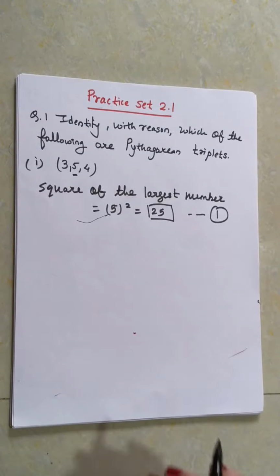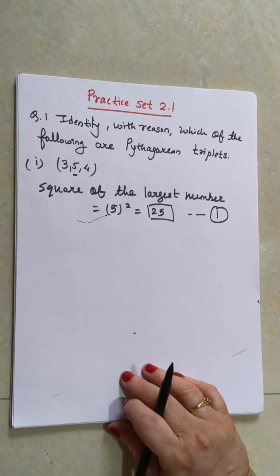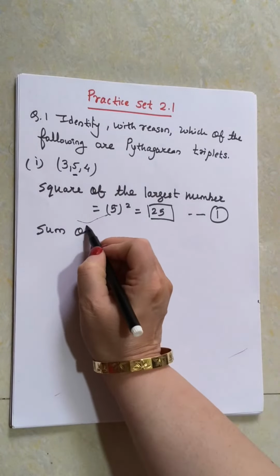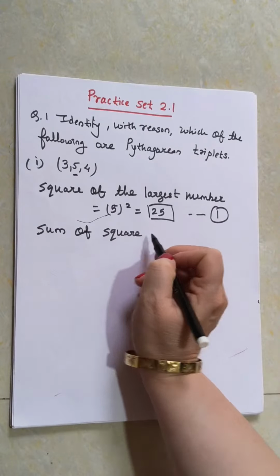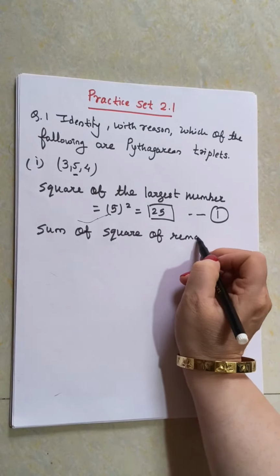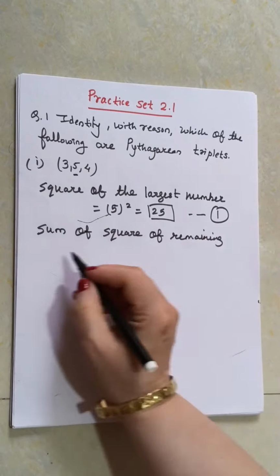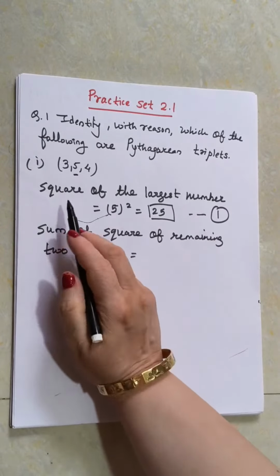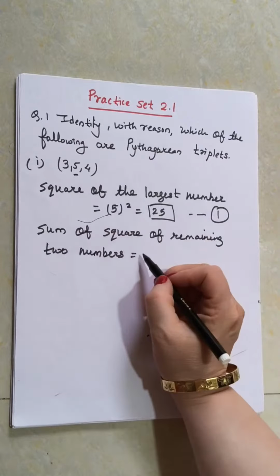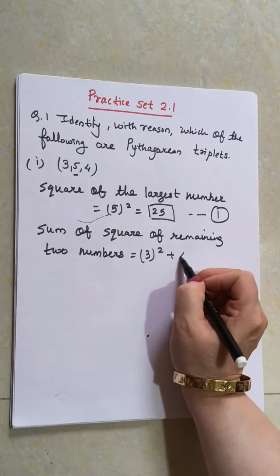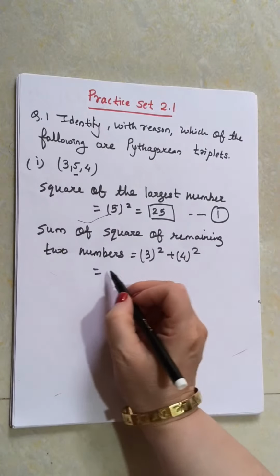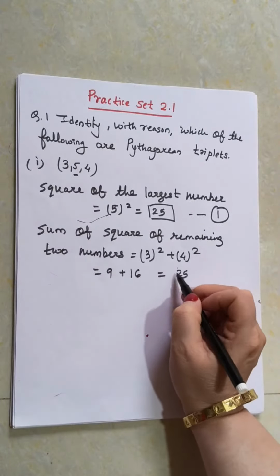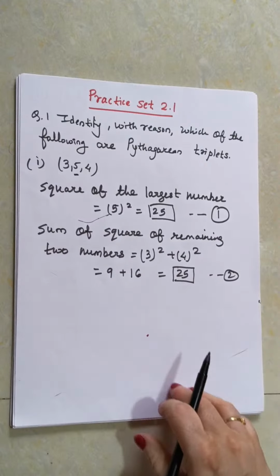Now let us take sum of square of remaining two numbers. Yes, Shrutika, absolutely correct. So sum of square of remaining two numbers. So which are the remaining two numbers? It is 3 and 4. So we have to take square of 3 and square of 4. So what is the square of 3? It is 9 and square of 4 it is 16 and 9 plus 16 it is 25. So looking at 1 and 2 you can understand.